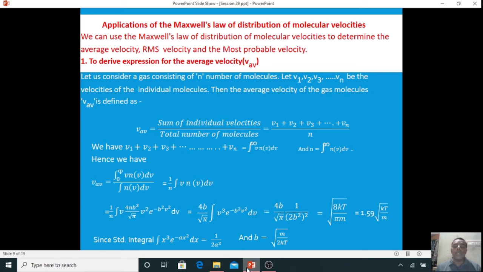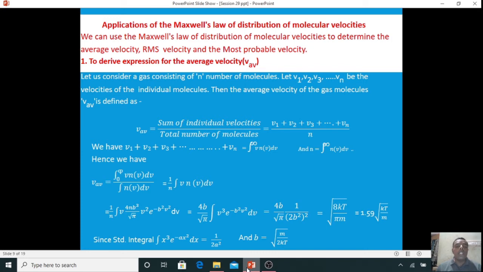where N is equal to the integral from 0 to infinity of n(V) dV. Hence, average velocity is equal to the integral from 0 to infinity of V times n(V) dV divided by N, so 1 divided by N times the integral of V times n(V) dV. Now substitute n(V) dV, that is 4 n b cubed divided by root pi, times V squared, times e to the power of minus b squared V squared dV.